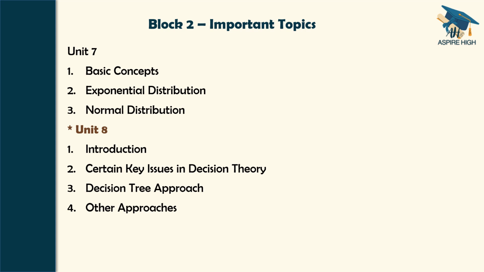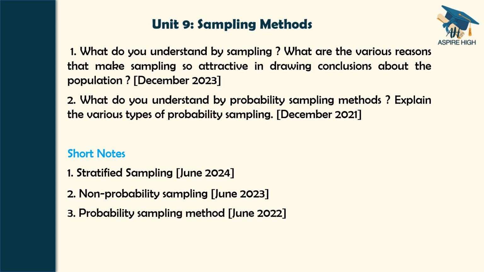So far what are marked? 1, 2, 3, 4 and 5 and 8. 1, 2, 3, 4 entire block. Unit 5 and unit 8 in block 2. They are marked as important. Now we shall see block 3.